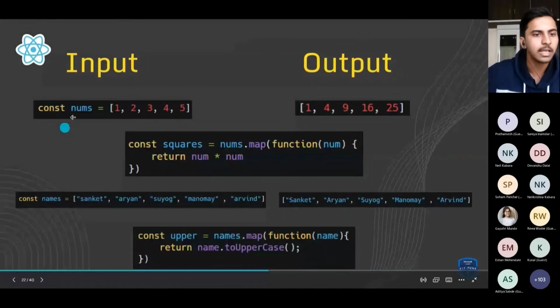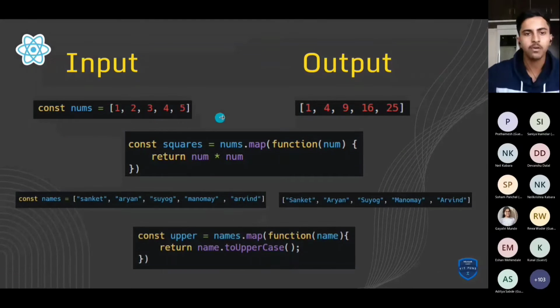There is one JavaScript array, const nums as 1 2 3 4 5. Let's say we have to convert this particular array into 1 4 9 16 25. If we see carefully, this array is the square of every element. For that we use the array.map method.